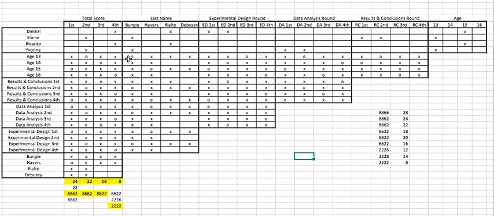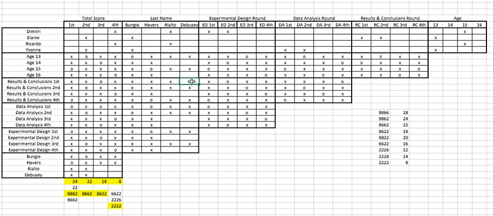And let's see, make sure we go out this direction. So age 14 goes with, you have all that filled out. Okay, that's good. So if we see that this has age 14 can go over here.